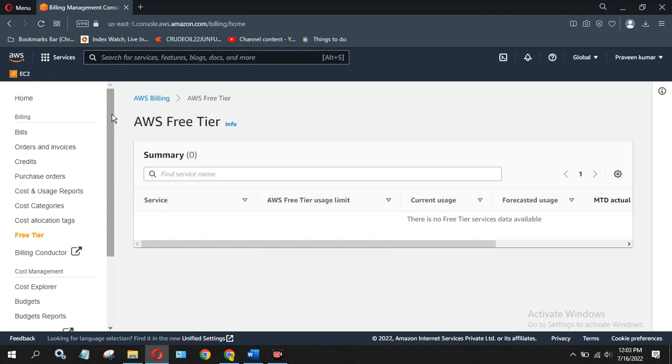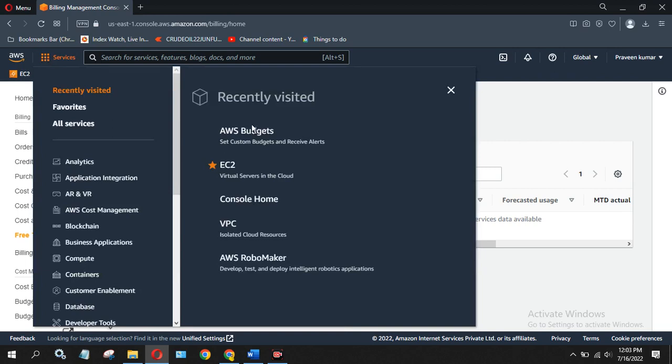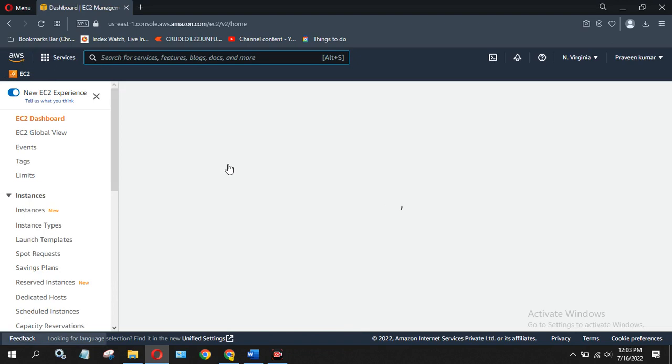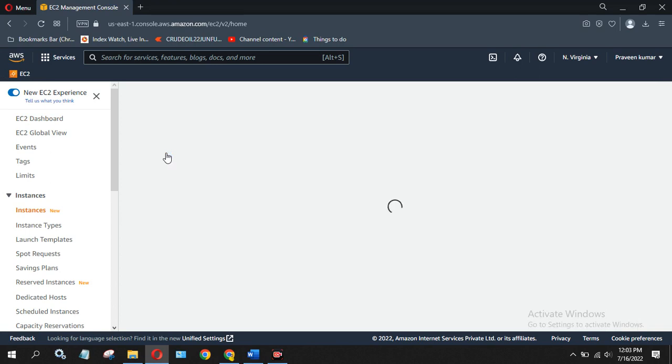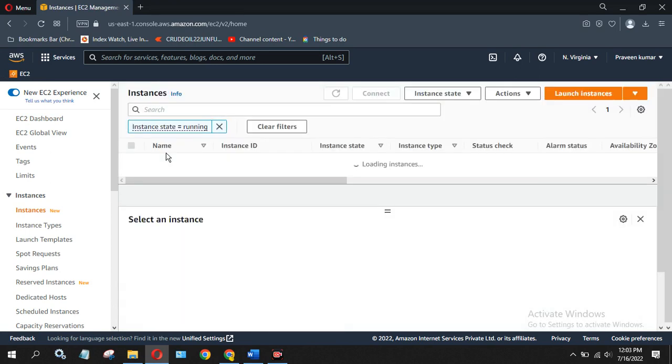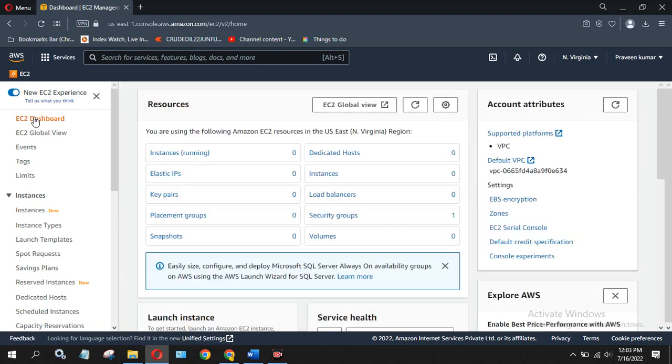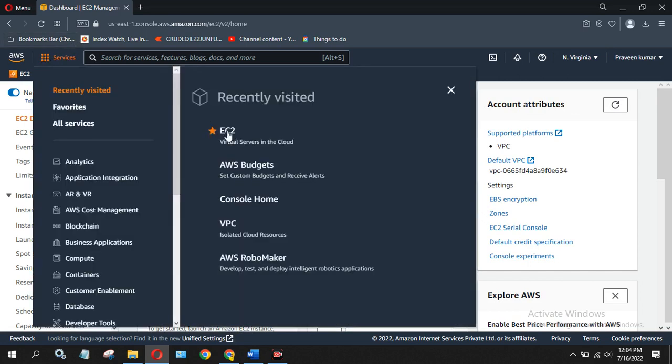Okay, now go to the services. Let's see whether our AWS machine is ready or not. EC2, and then instances running. Instances running, nothing is showing here. Let me come back to the EC2 dashboard. Instances running has not loaded completely. Let me go to the EC2 instance again.